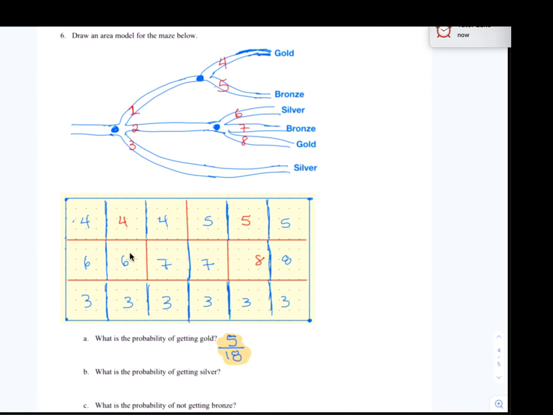So there's a 6, there's another 6, and then we have all 3s down here. So let's count. 1, 2, 3, 4, 5, 6, 7, 8. There are 8 boxes that have either a 6 or a 3. So the probability of getting silver is 8 out of 18.